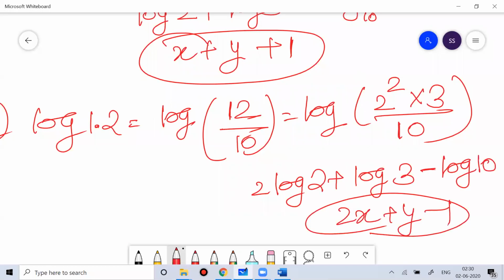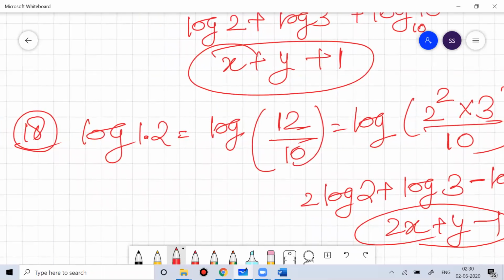Simple question, not at all difficult. Log 2 to the power 2 is nothing but 2 log 2. Clear, right? So that will give you 2x plus y minus 1. Question number 18.